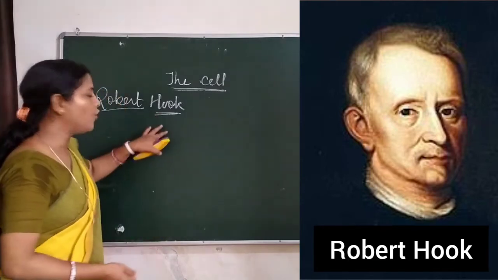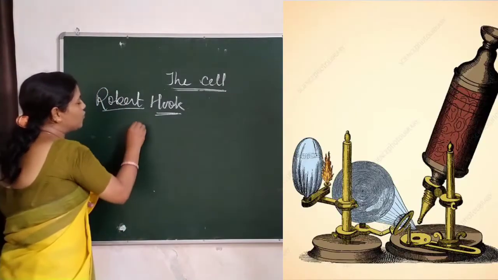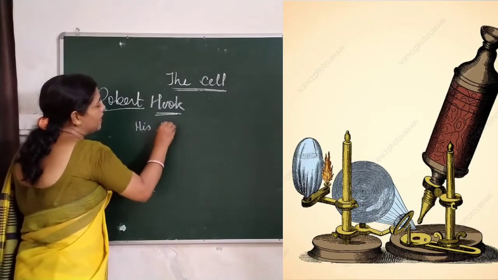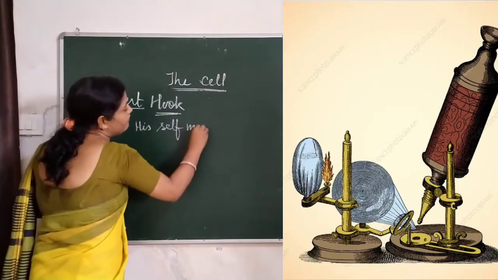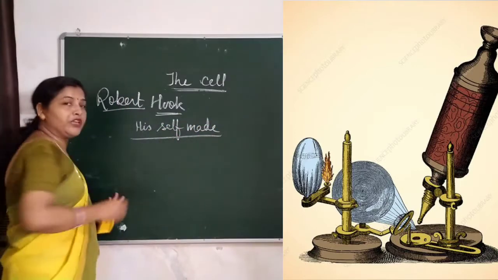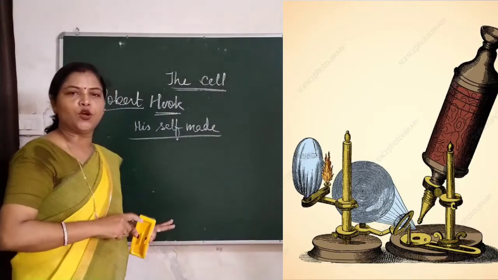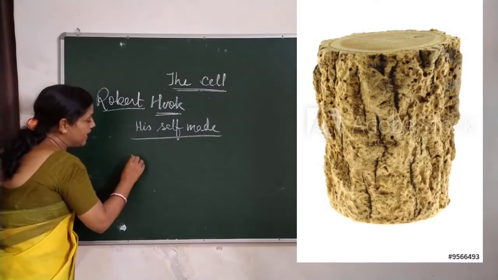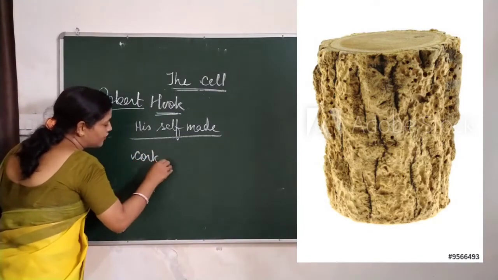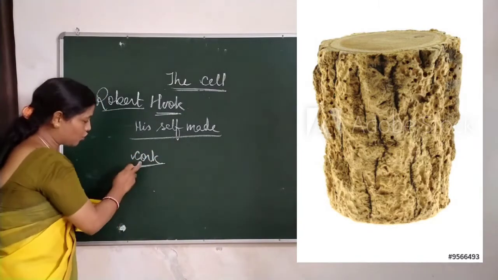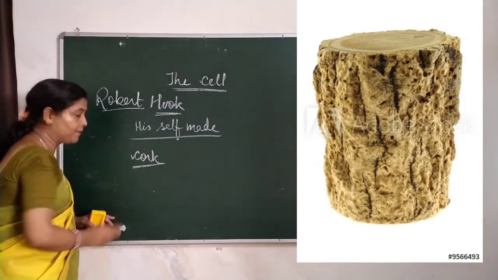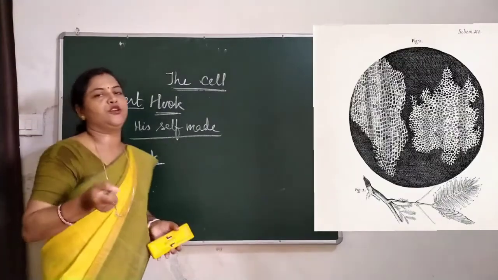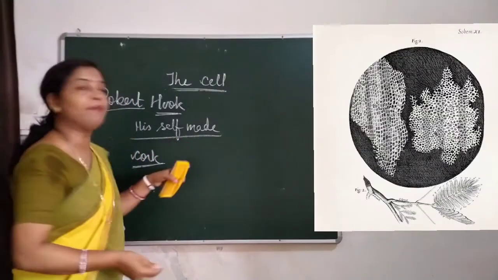So to know this, he used his self-made microscope, which had a biconvex lens. He took the bark of a tree known as cork, a thin slice of it, and kept it under the microscope.